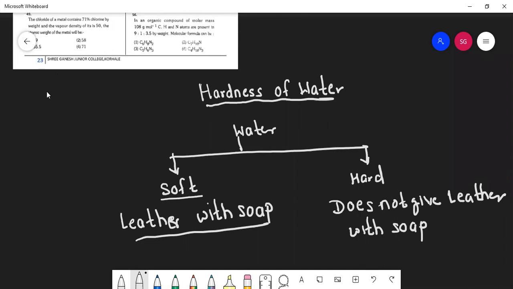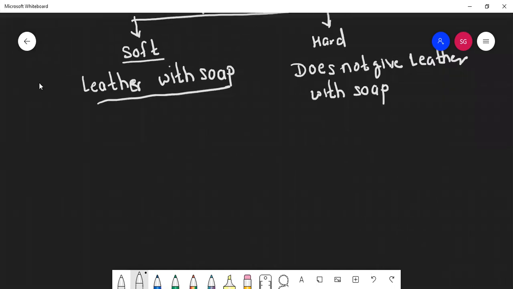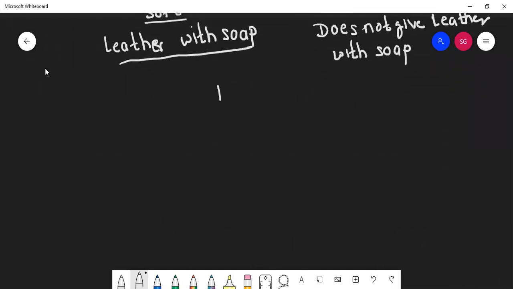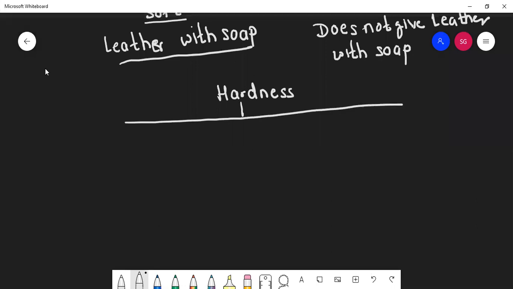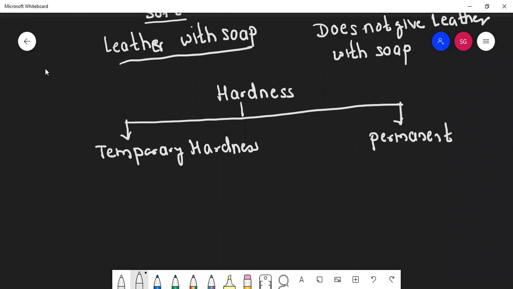Okay students, this hard water is also of two types. Hardness is of two types. You need to say temporary hardness, not temporary water. Temporary hardness and permanent hardness.